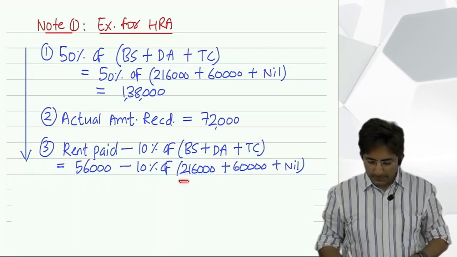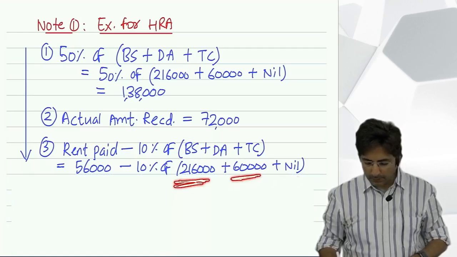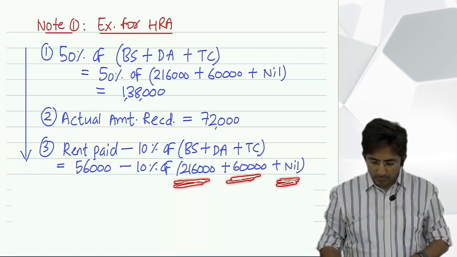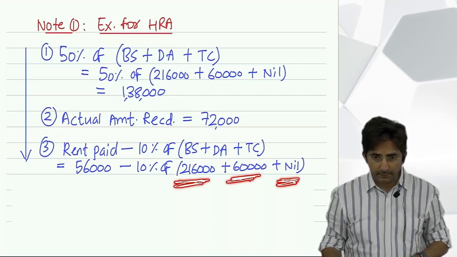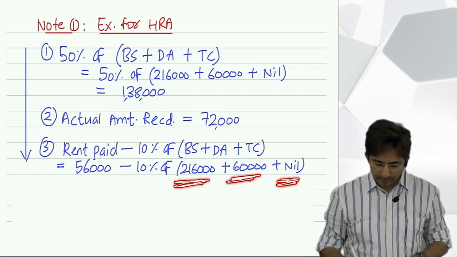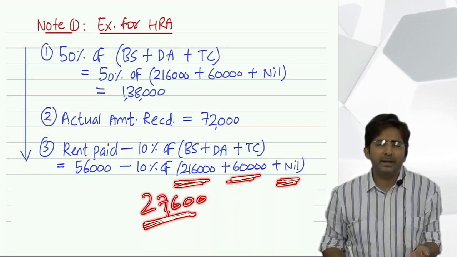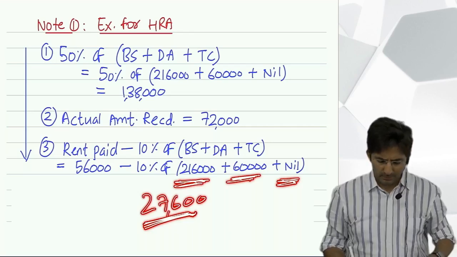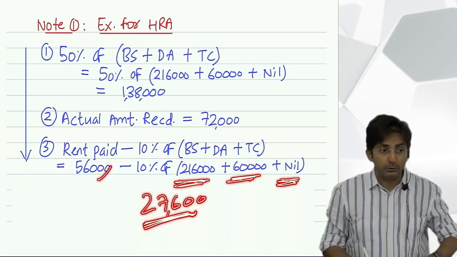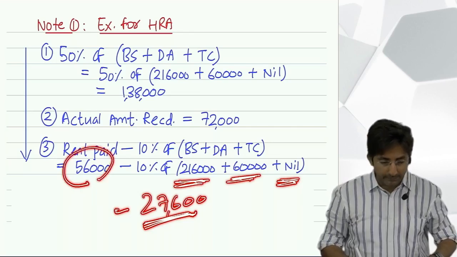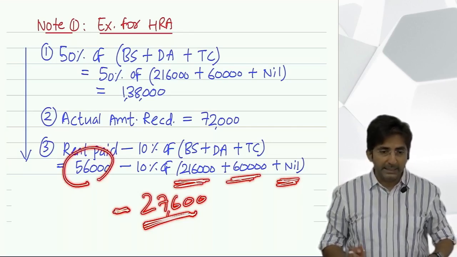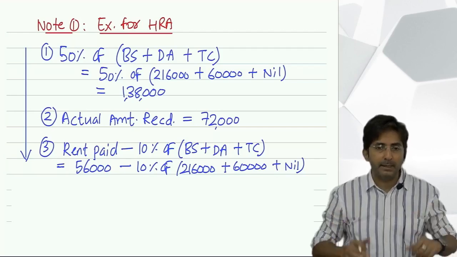So basic salary 2,16,000, dearness allowance 60,000, turnover commission nil. So total of that is 2,76,000, 10% of that is 27,600. Correct, this is 27,600. That 10% rent, if you have to pay, is not a burden, it is a nominal amount. But he says I am paying 56,000. Then there is a burden on his head. So to the extent he has to face the burden, government is exempting it.